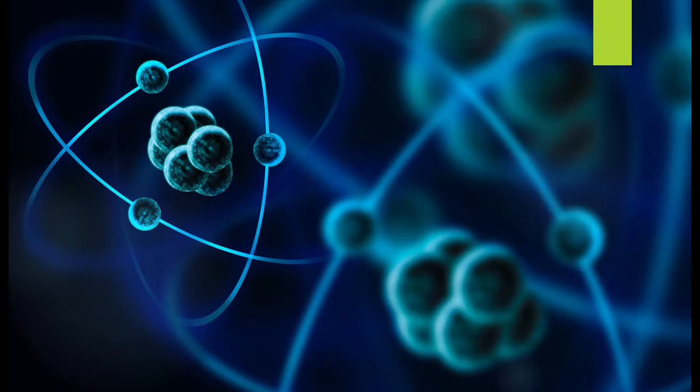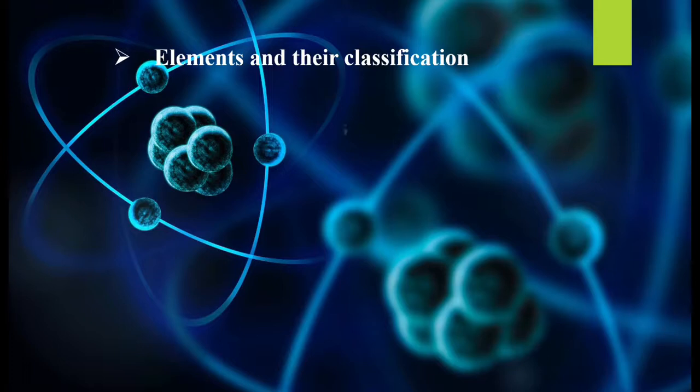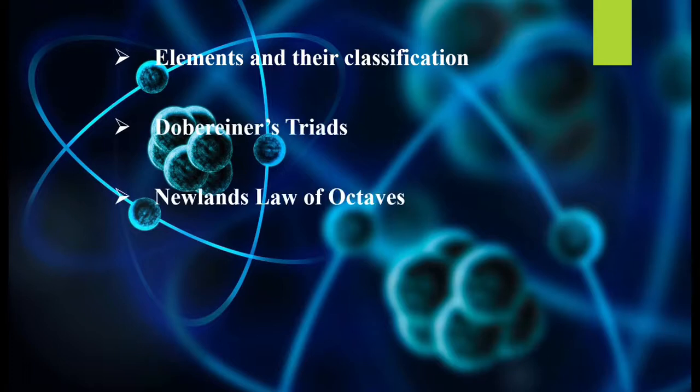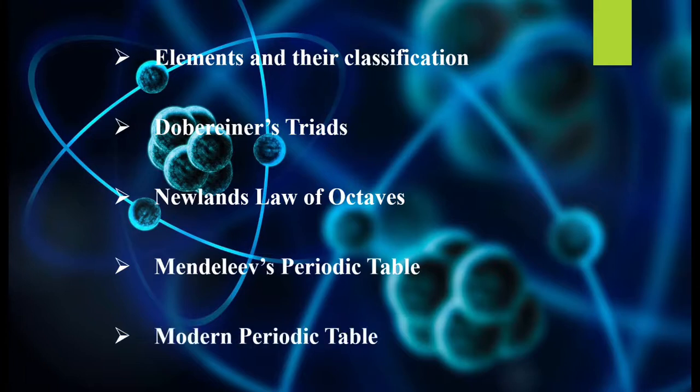In this chapter, we are going to study about elements and their classification, Dobereiner's triads, Newland's law of octaves, Mendeleev's periodic table, modern periodic table. So this is how we are going to move ahead in the chapter. Okay, so the first thing that we're going to start with is elements and their classification.